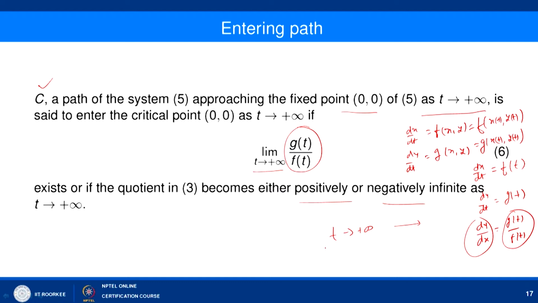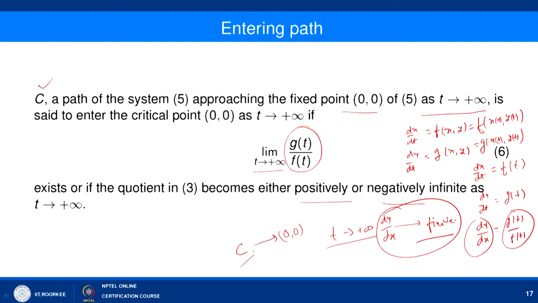So, basically this g(t) by f(t) represents the slope of the orbit here. So, it means that as t tending to plus infinity, if the slope dy/dx is approaching a finite value, then we say that your path C is an entering path towards (0, 0) here. If it is not happening, then we say that C is an approaching path only.